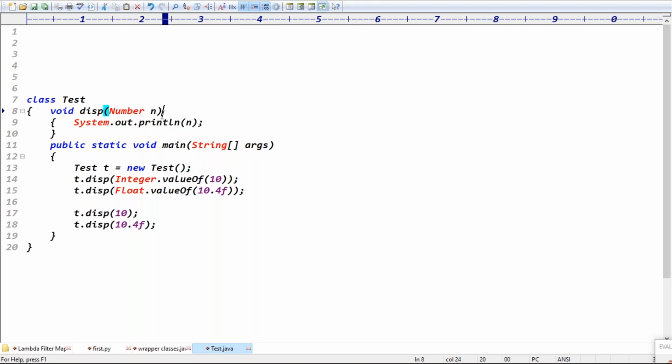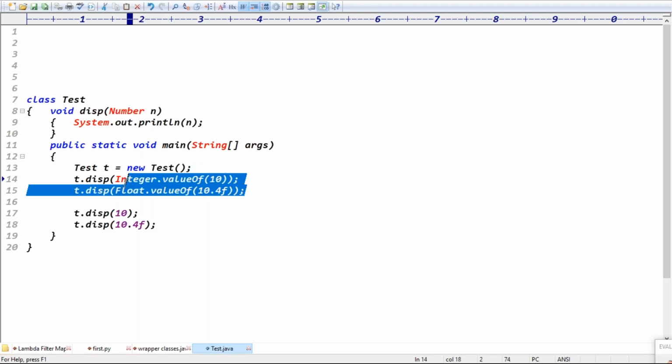Is it clear now? Sir, can you repeat again, please? We are doing this, expecting the Number object. If the argument is Number, it can take the Byte object, Short object, because these are all children of that Number, right? We understood this point.